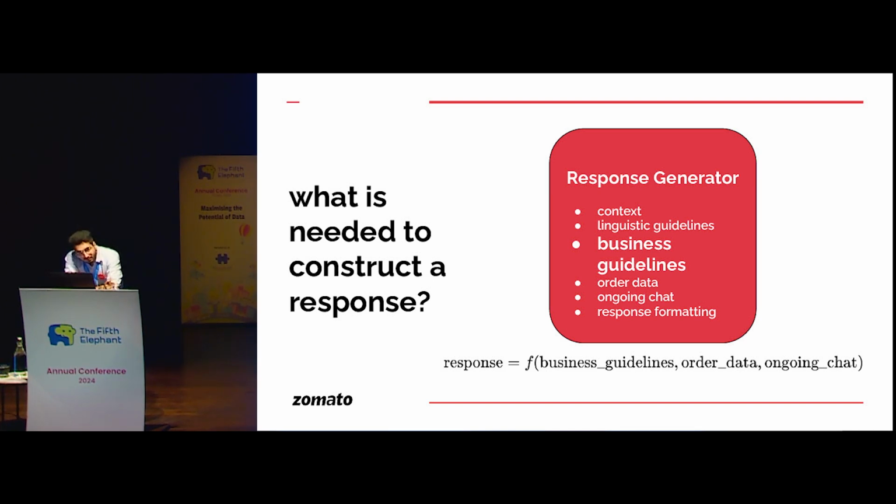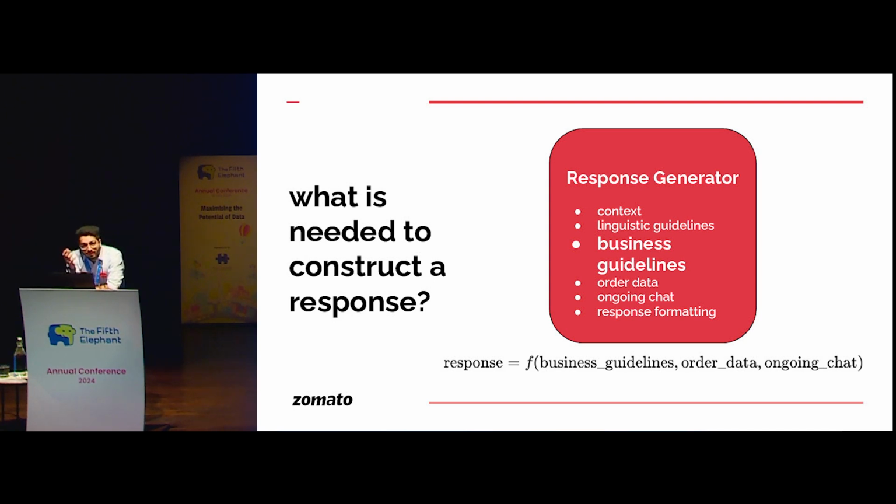So we want to pass some strict business guidelines here. But again, the number of those business guidelines could exceed 60, 70. And again, you do not want to pass all of them in a single go. It is also contextual. It is dependent on the ongoing chat that the customer is doing. If I'm not asking for a coupon, then very well, that guideline does not need to be passed here, right? It is essentially just to optimize the number of tokens that go inside the response generator, being the key component of this solution, plus to enhance the steerability.